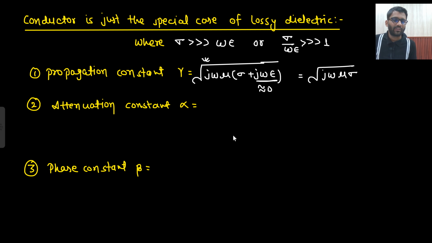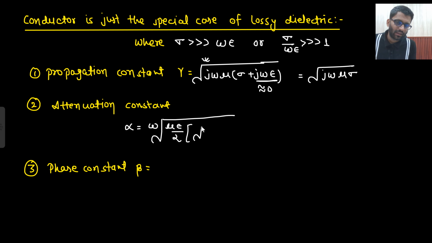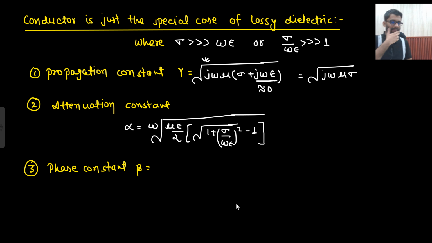What about alpha? What was your alpha? Somewhat downward I will write. My alpha was omega under root, and I am writing the general expression for a general lossy medium: omega under root of mu epsilon by 2, then a bracket, under root of 1 plus sigma upon omega epsilon whole square, and then minus 1. This was the expression, right? Now sigma upon omega epsilon is very much greater than 1.